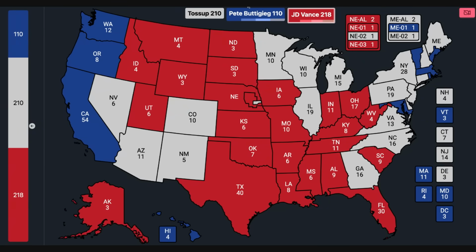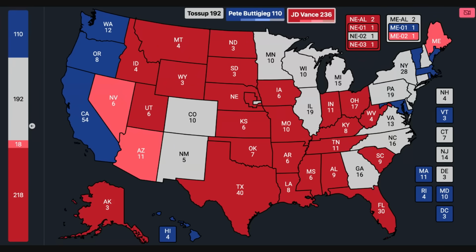Looking at the likely Republican states on the map, we have Arizona, Nevada, and Maine's 2nd congressional district, which went Republican before and is actually more Republican now. The state shifts about 0.8 percentage points to the right in this election cycle. But Arizona and Nevada were actually lean states in the last election. Trump won Arizona by 5.5 points, and in Nevada, he won it by 3. This time, Vance is winning Arizona by 7.4%, and he's winning Nevada by 6.8%. So they're much bigger wins, with Nevada being almost over double the original margin.